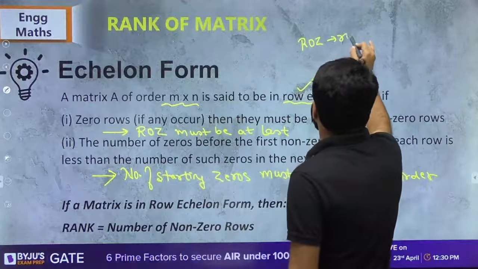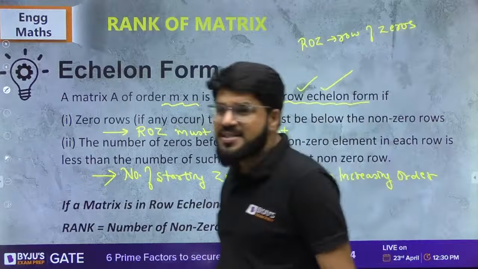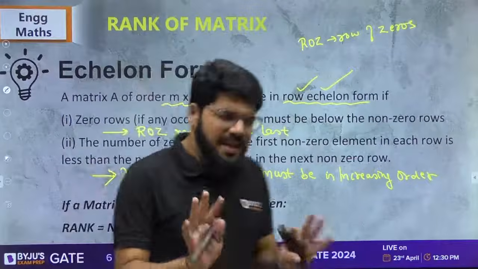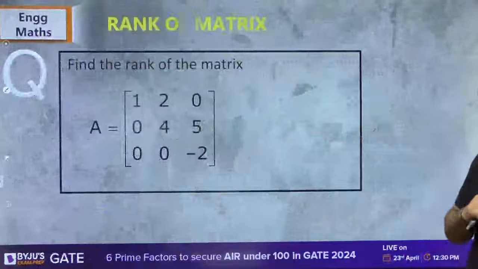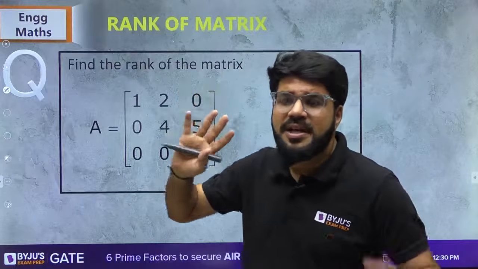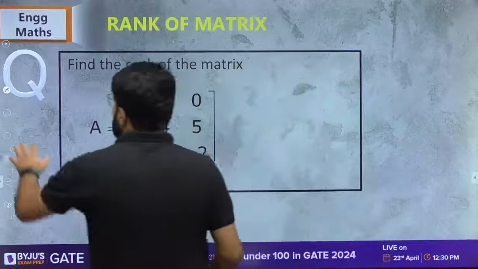ROZ here stands for row of zeros. A row full of zeros is known as ROZ. Clear? Then first let me explain to you echelon form. Then afterwards we will talk about rank. Okay, let's take an example here. Everybody find the rank of the matrix. But I'm telling you, forget the rank. First let us understand what this echelon form is.